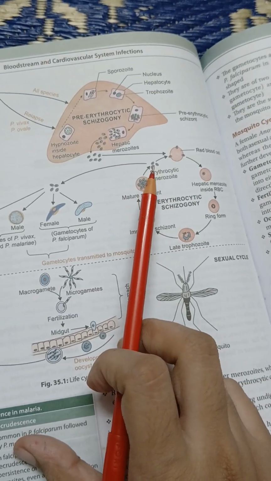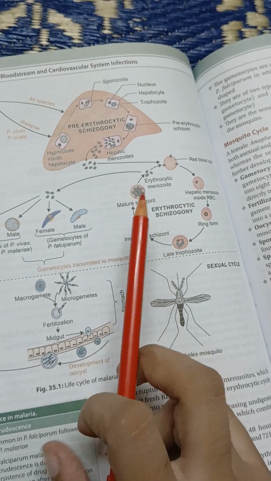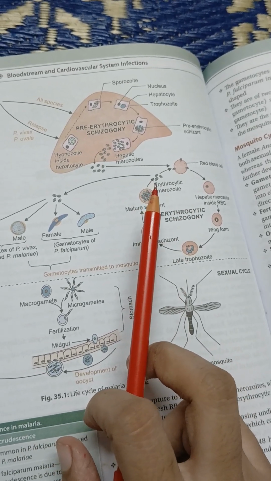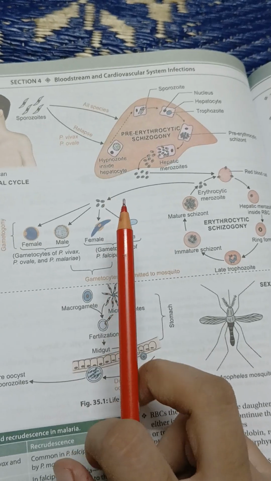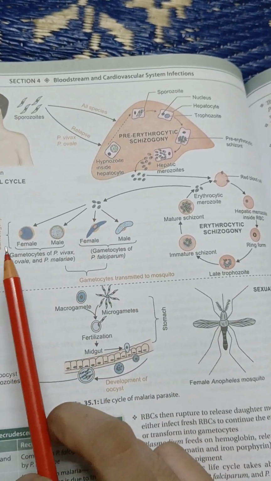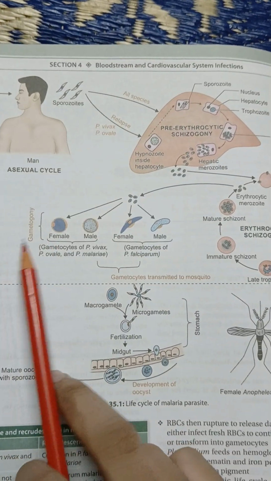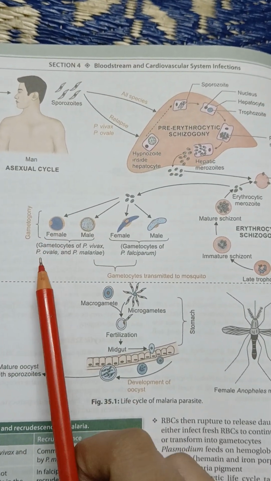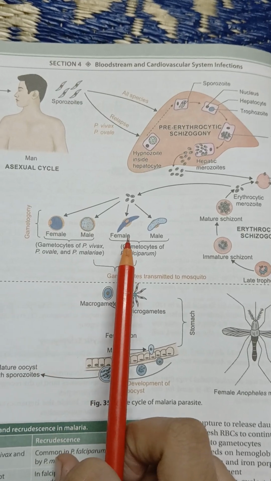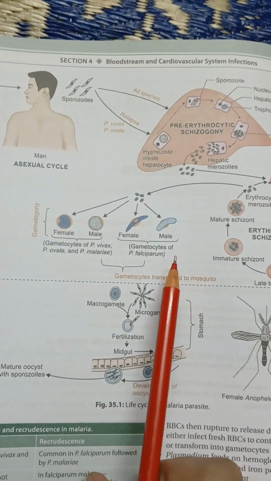merozoites. Those erythrocytic merozoites will either continue the repeated cycle and cause a hepatic rupture, or those erythrocytic merozoites will get transformed into trophozoites. Those transformed trophozoites will get converted to gametocytes as male and female gametocytes. These are the male and female gametocytes, which are round in cases of malaria vivax and ovale, and these are spindle shaped in cases of P.